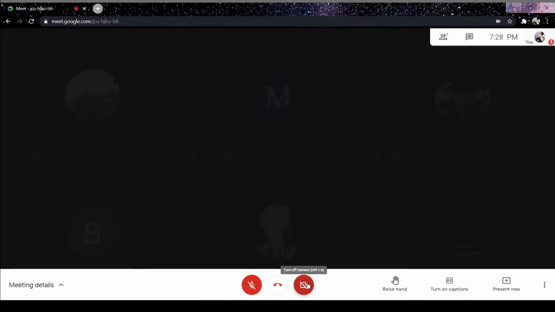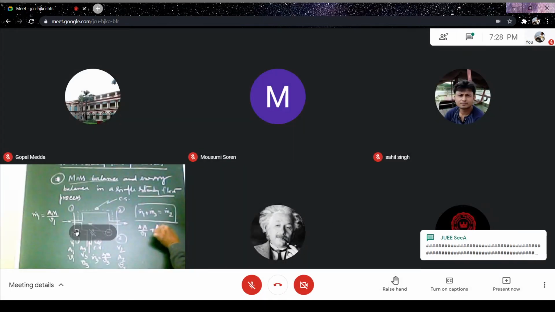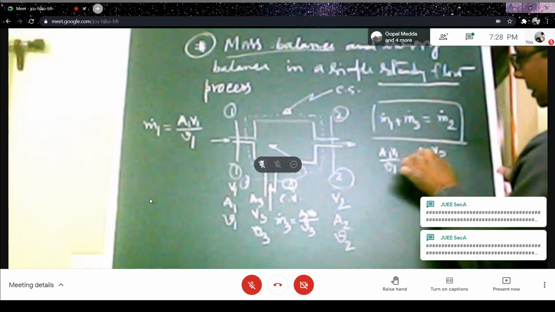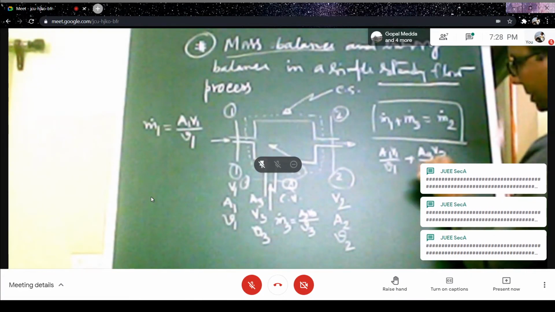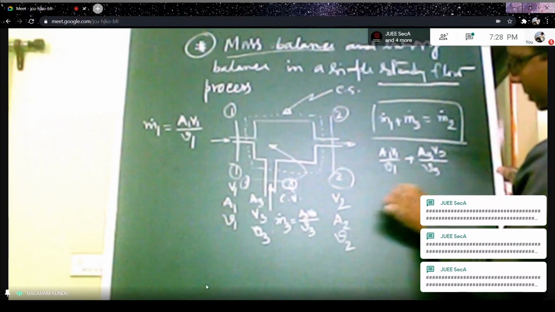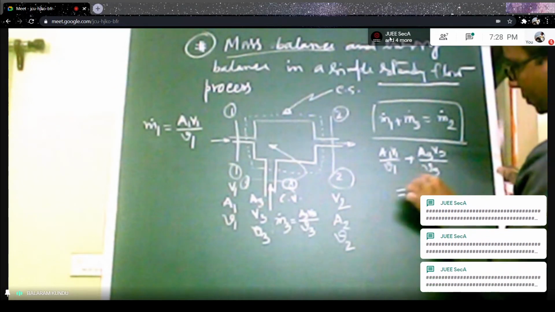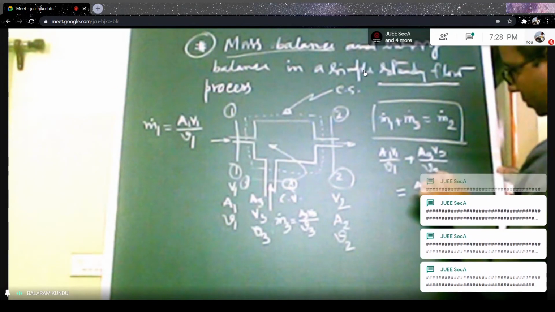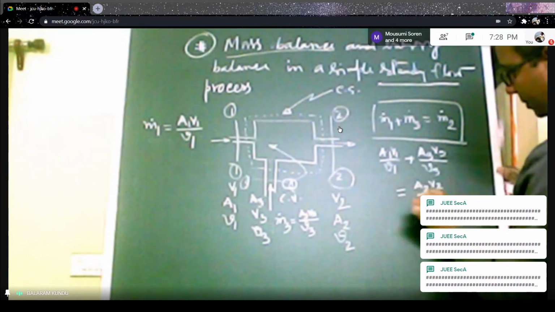Small v1 plus A3 capital V3 divided by small v3, that should be equal to A2 into capital V2 divided by small v2.